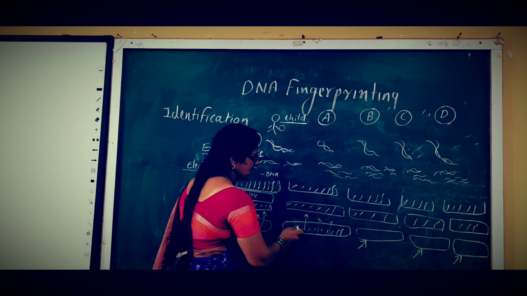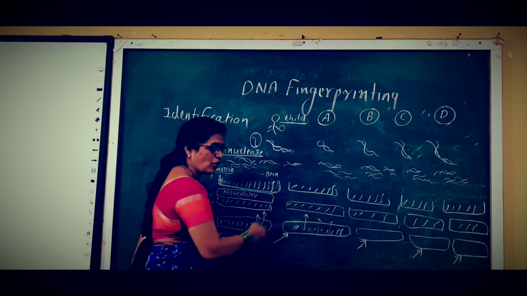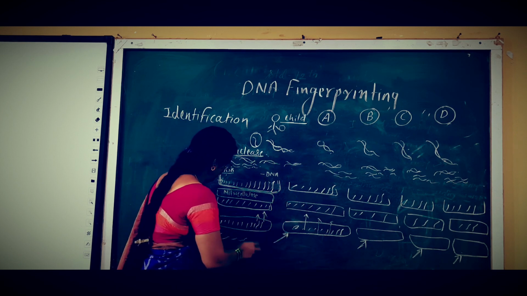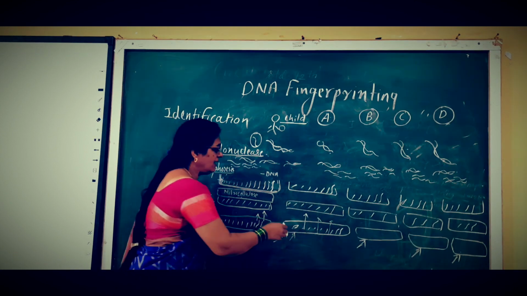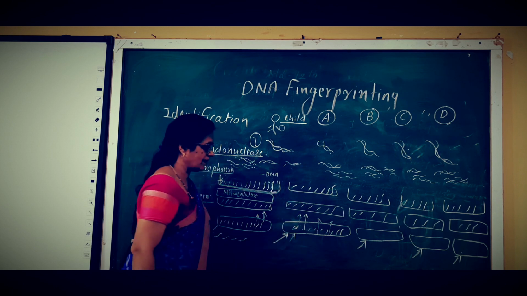Suppose this is the single-stranded DNA of the A person, and if we emit the probes on that paper and it does not match, then it gets washed out.